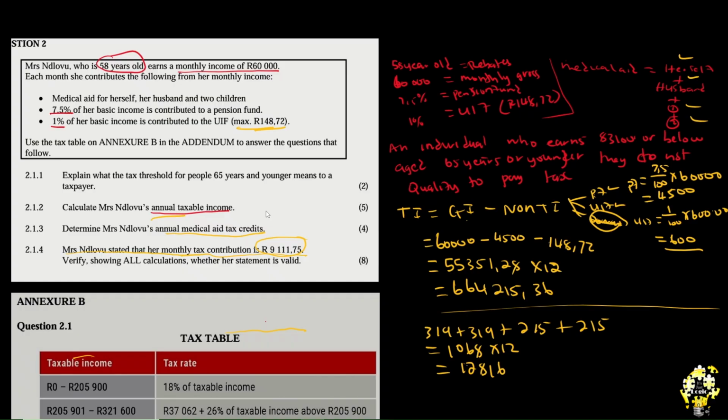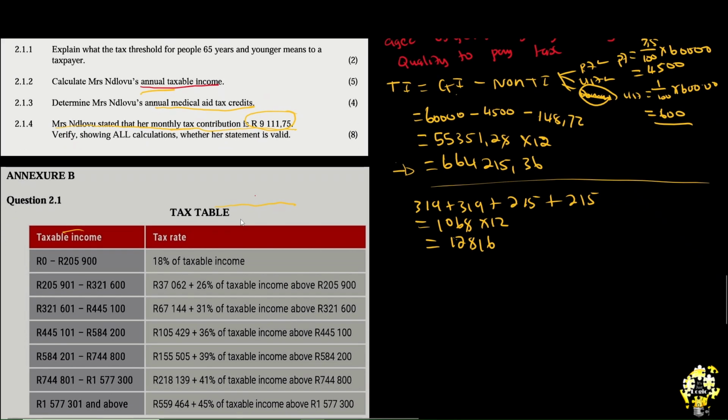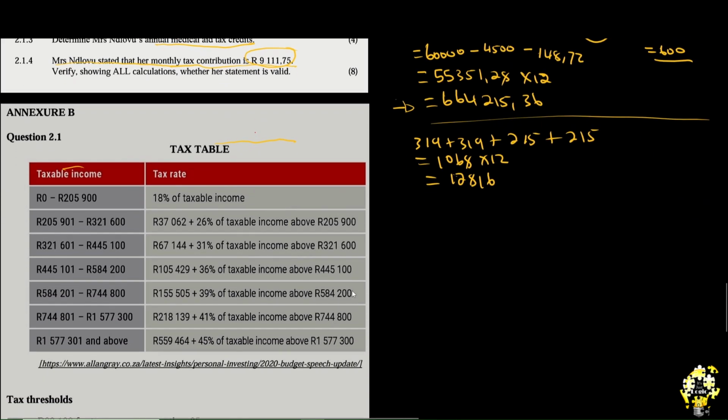The first thing we are supposed to do is take this and look for a bracket. Now, between 205 and 664, which one is big? It's obvious. Between 664 and 321, 445, 584, it's obvious. Between 664 and 744, this is big. That's where we are. We're at tax bracket number 5.